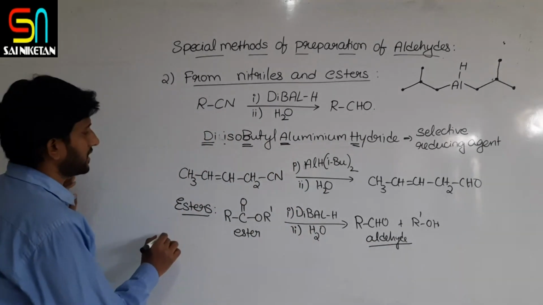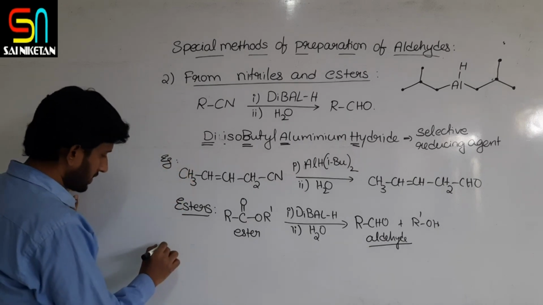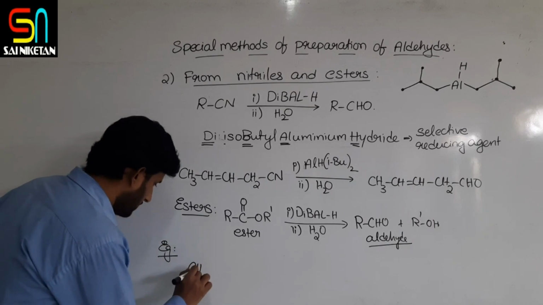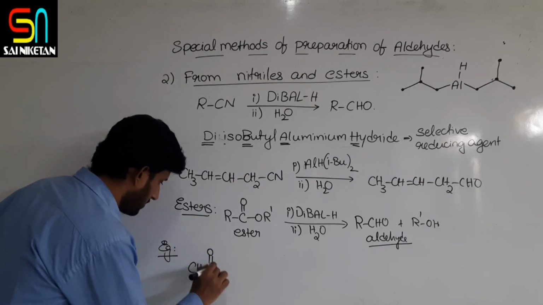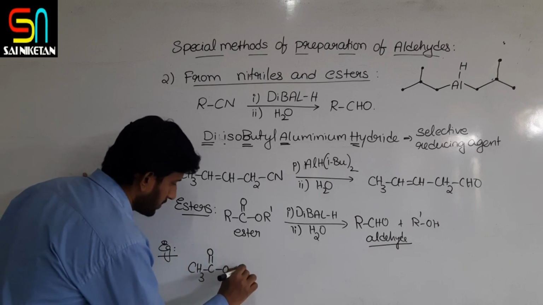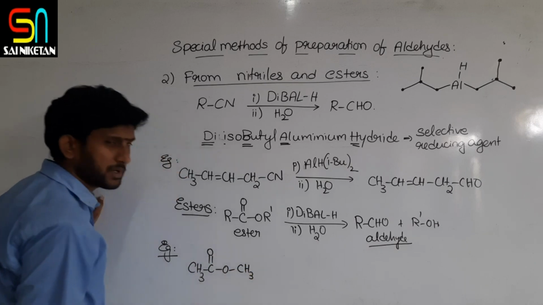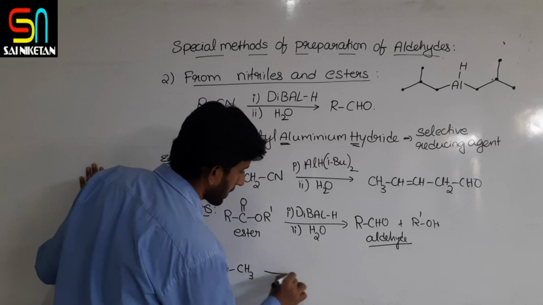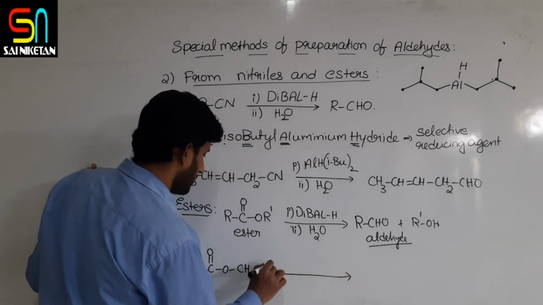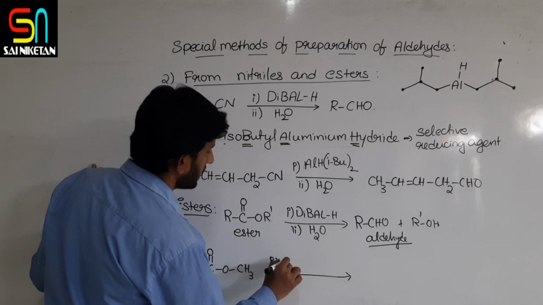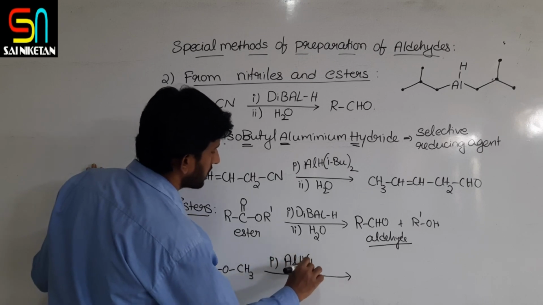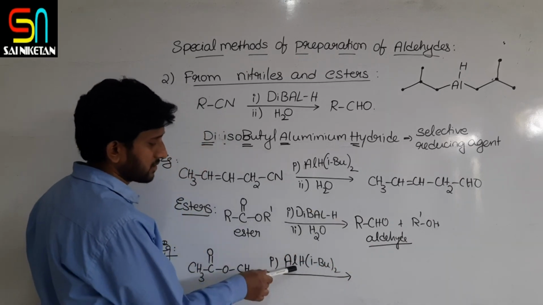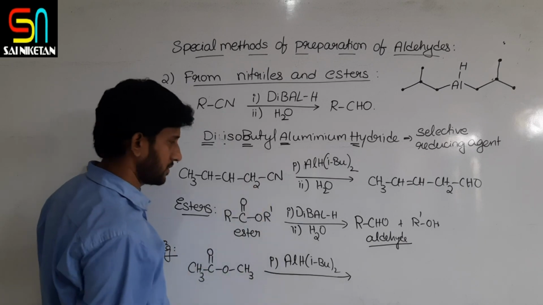Let us take one example here. CH3COOCH3, this is one simple ester I would like to take. On reduction with diisobutylaluminium hydride, you can represent it like this or like this. Both mean the same, it is DIBAL-H only.